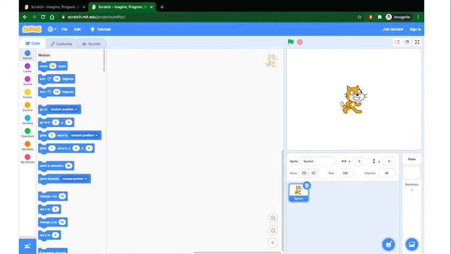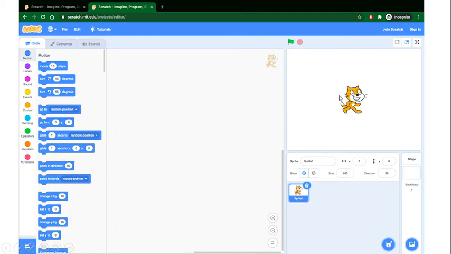You can change the look, you can change the control of the animation, you can change the operators, variables, and so many things you can do with the same sprite.